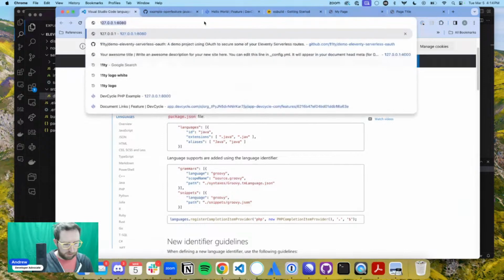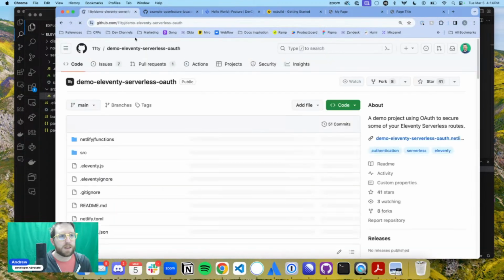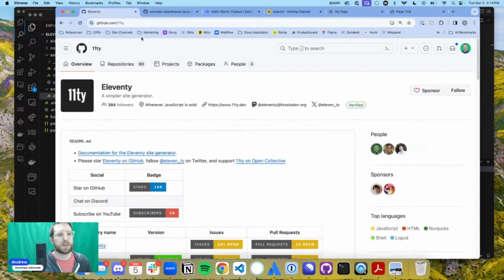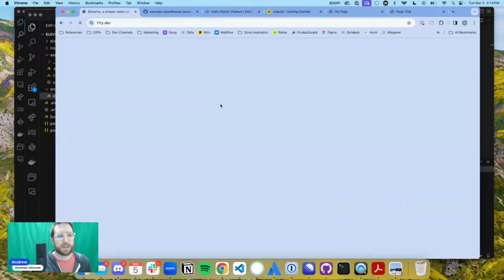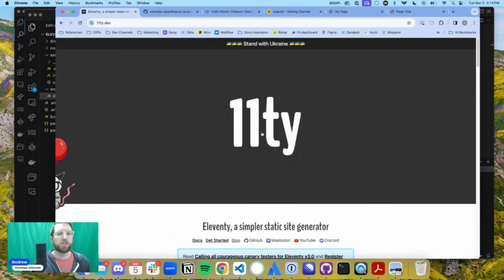Again, today we were exploring Eleventy. Oh, not that Eleventy. It's Eleventy. We were exploring Eleventy. We were exploring OpenFeature. We got our initial client structure working up in the plugin. It is a functional plugin, but now it's actually getting those changes on the client side, which we're almost there, but not quite. And I've got to call it for today for another meeting that I have to get to.